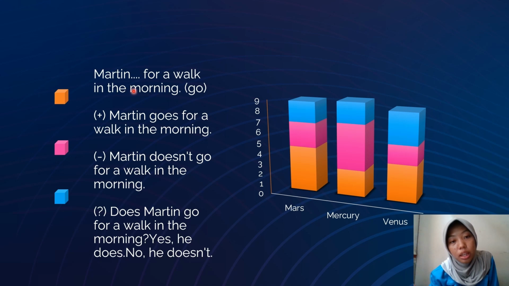Martin blank for a walk in the morning. And in here we have the verb go. In the positive sentence: Martin goes for a walk in the morning. Here the verb go is replaced with goes, because, as I already explained earlier, the word go ends with the letter O, so it takes es. In the negative sentence: Martin doesn't go for a walk in the morning. And in the question sentence: Does Martin go for a walk in the morning? Yes, he does, or no, he doesn't.